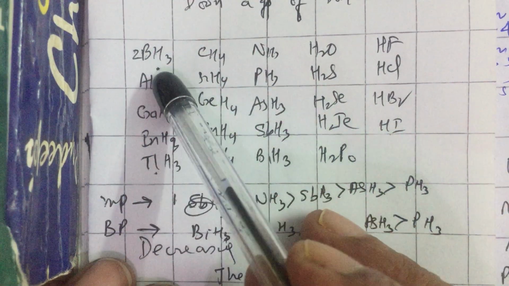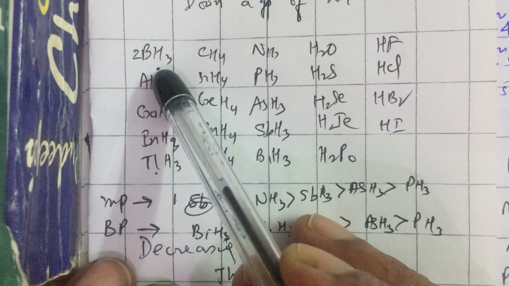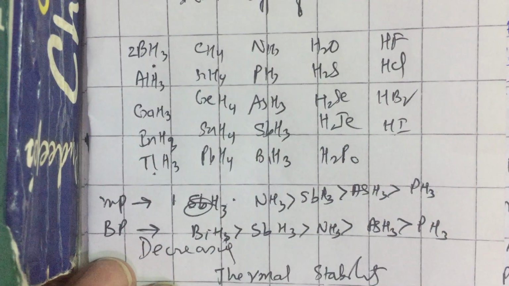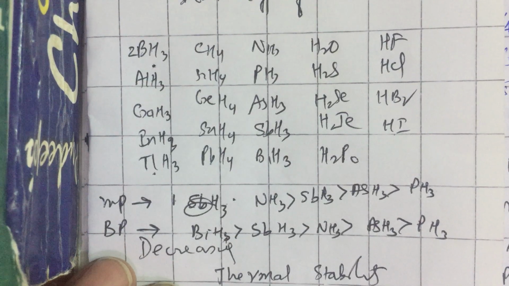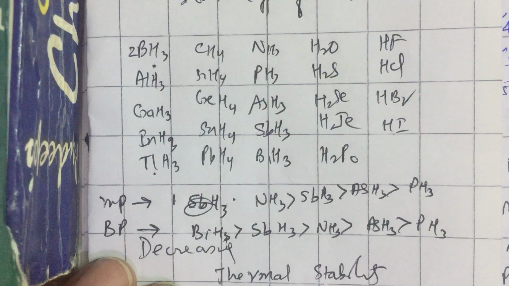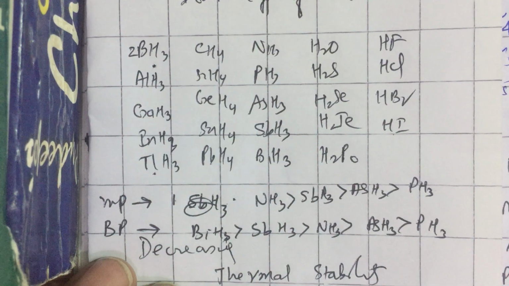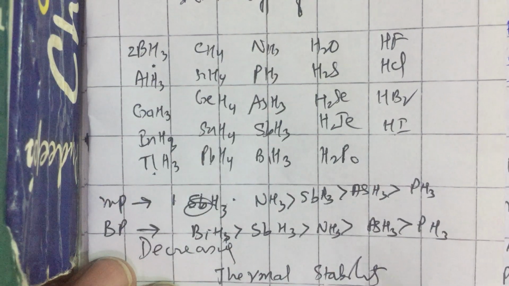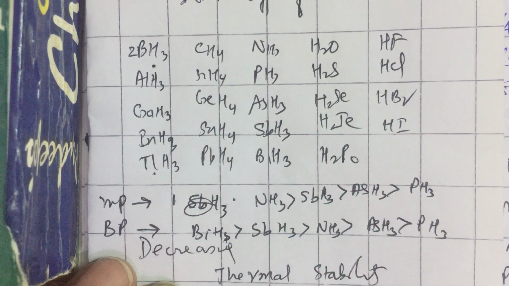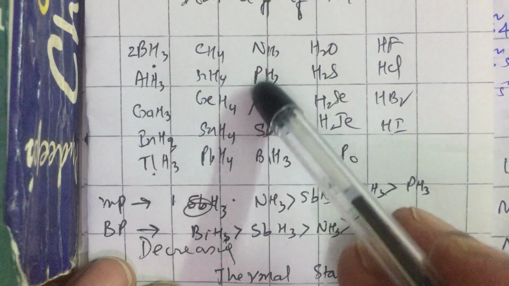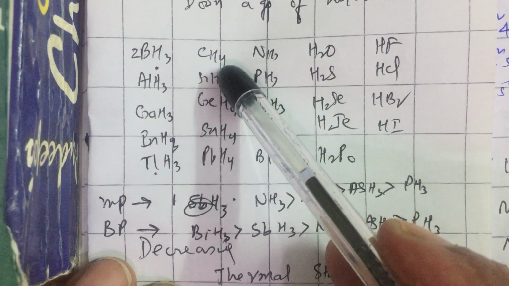Also, the 13th group elements can make hydride anions like LiAlH4 and NaBH4, where BH3 is taking an extra H minus to become BH4 minus, combined with Li plus or Na plus: NaBH4, sodium borohydride, and LiAlH4, lithium aluminum hydride. These hydride anions are really powerful reducing agents used widely in organic chemistry. Anyway, in the 14th group we have hydrides of formula MH4.